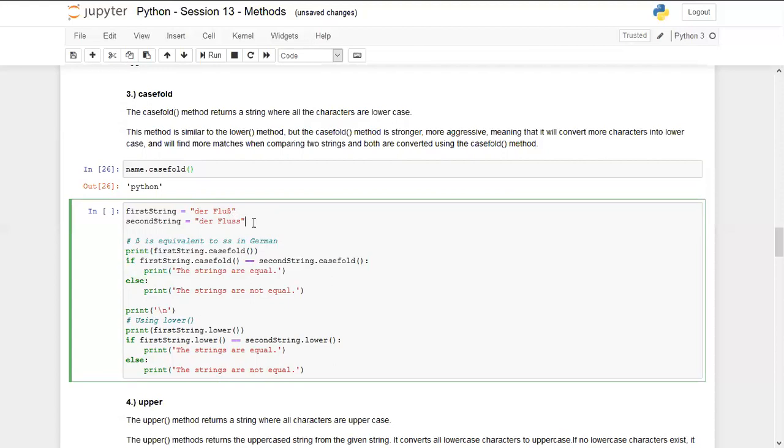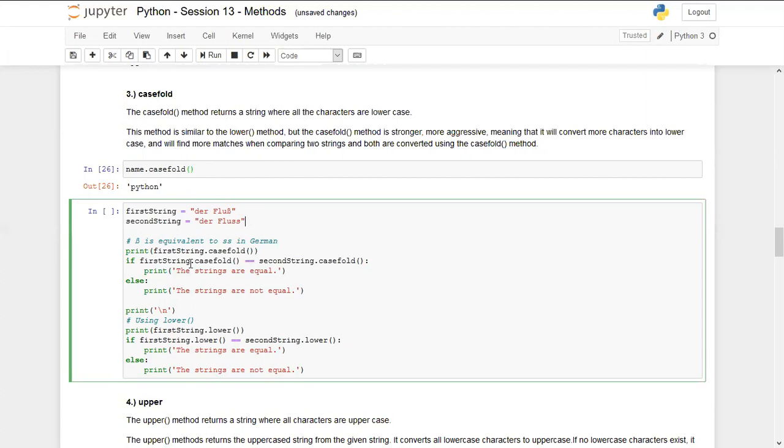So the difference between lower and casefold is that lower cannot convert these special characters into plain English. However, casefold is more aggressive and stronger, so it can also read special characters, even if they are written in German, and it can convert those characters into English as well. This is the basic difference between lower and casefold, and this functionality makes casefold stronger than the lower method.